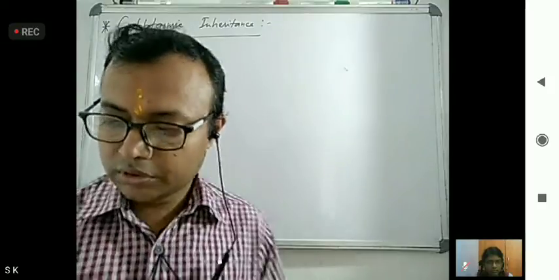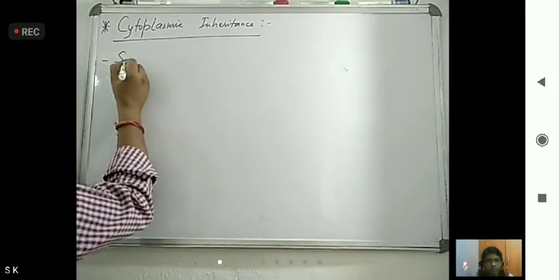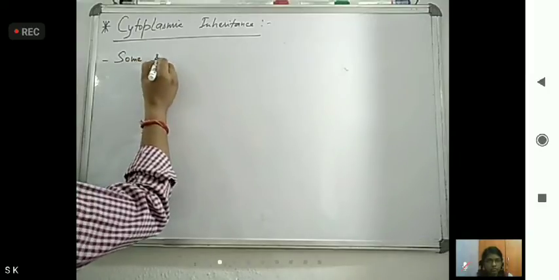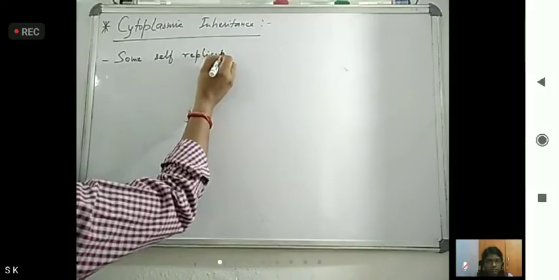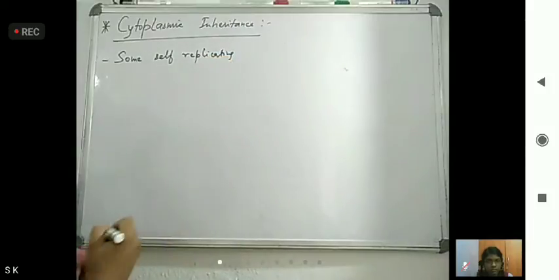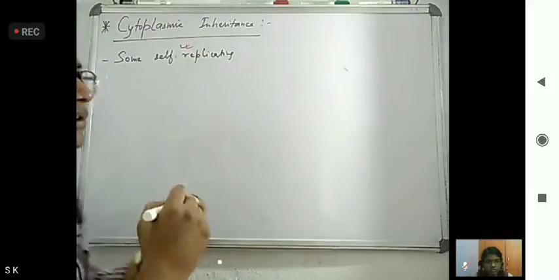Here you have to give attention to what I am telling.